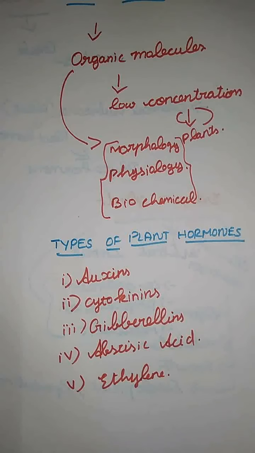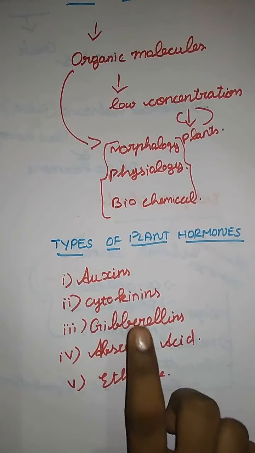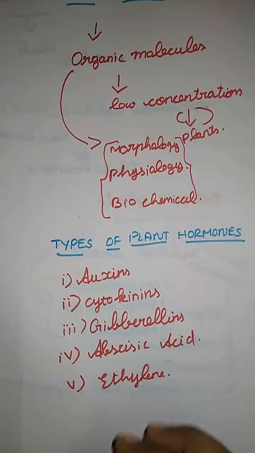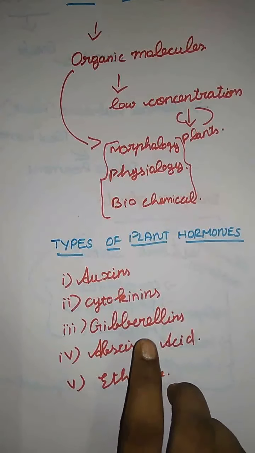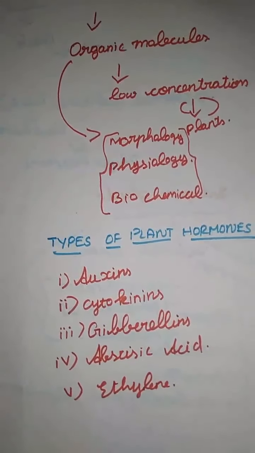The first one, auxin, is responsible for the growth of a plant. Next we have cytokinin. Here, cytokinin promotes cell division. Next we have gibberellin. They are the most abundantly found plant hormone, and they help in resistance to diseases. Next we have abscisic acid.